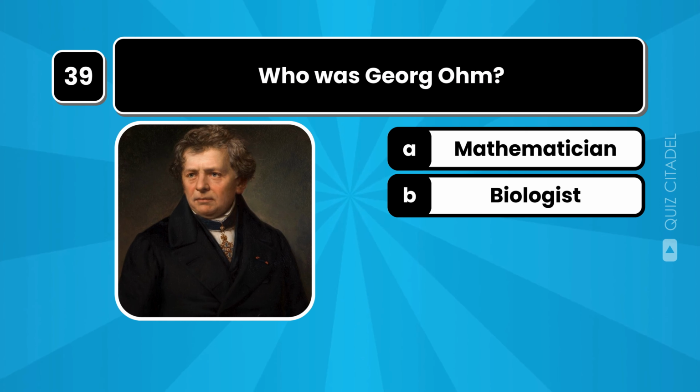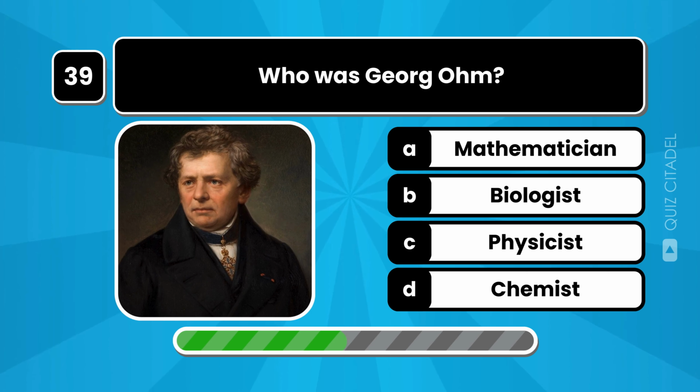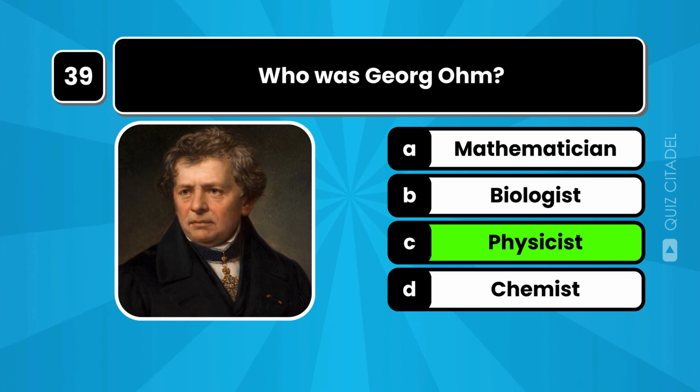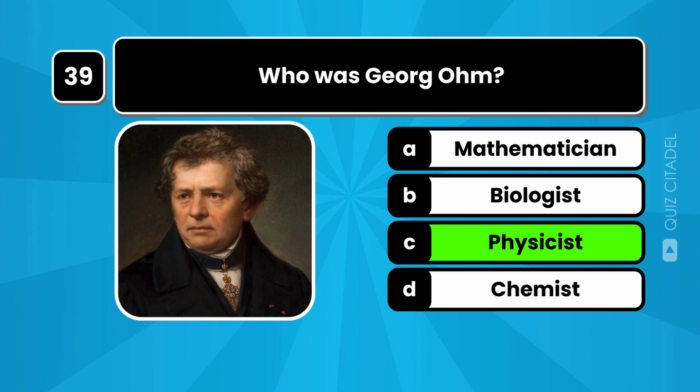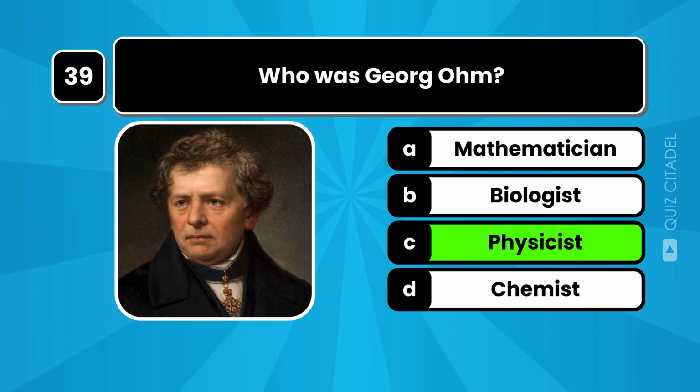Who was Georg Ohm? Georg Ohm was a German physicist best known for formulating Ohm's law, which relates voltage, current, and resistance in electrical circuits.